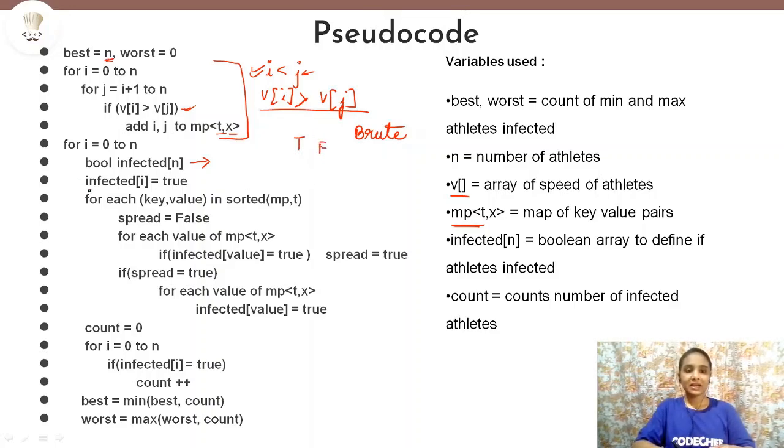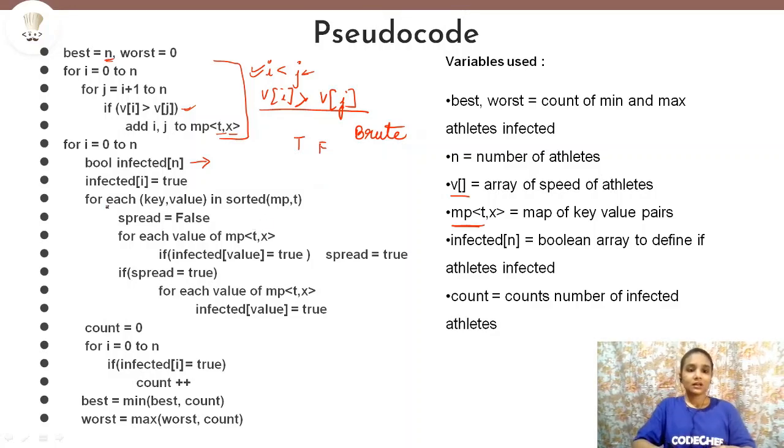So now we have made infected at i equal to true. It means that initially athlete i is infected. Now we need to check how many other athletes will be infected because of athlete i. So suppose i equals 0 the first time, then infected at 0 will become true, and all the rest will be false by default.